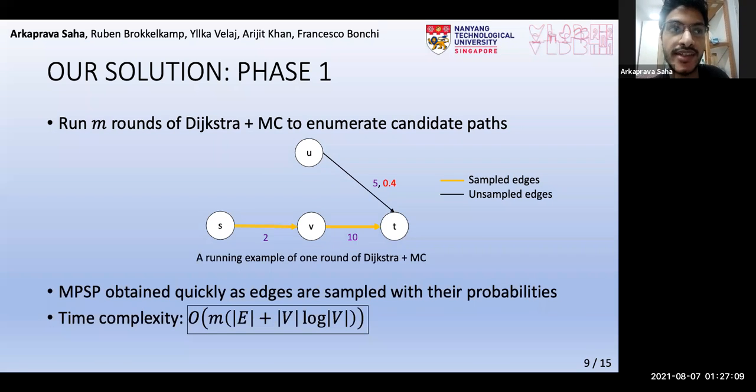Now, note that since we use the edge probabilities to sample the edges, the MPSP is included in the candidate set very quickly, that is, for a very small value of M. This means that the time complexity, which is M times that of one DICE+MC round, is very small. Now, after the candidate paths are enumerated, we run the Luby-Karp algorithm in phase 2 as demonstrated before.